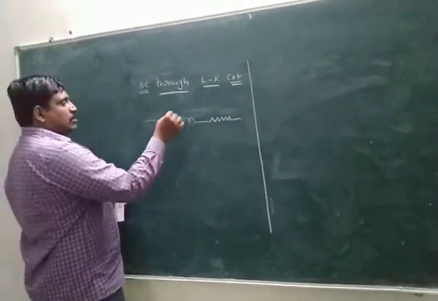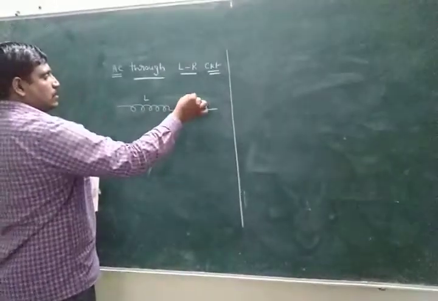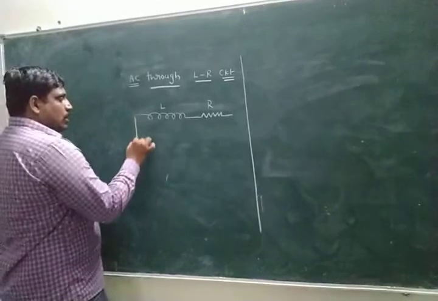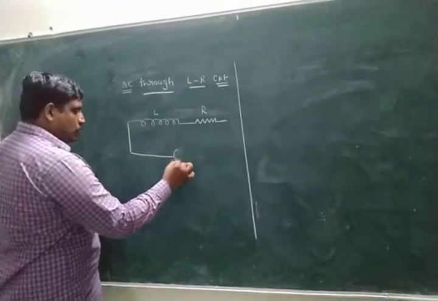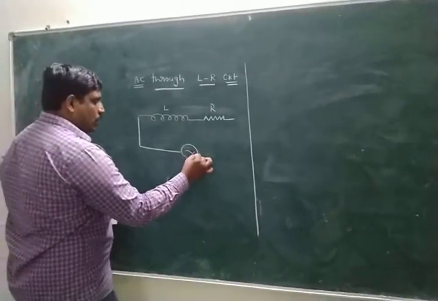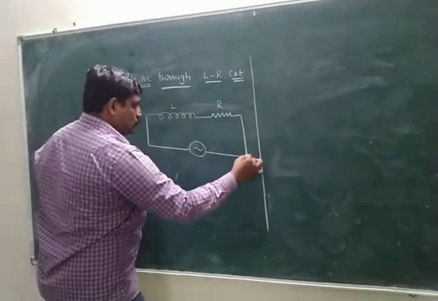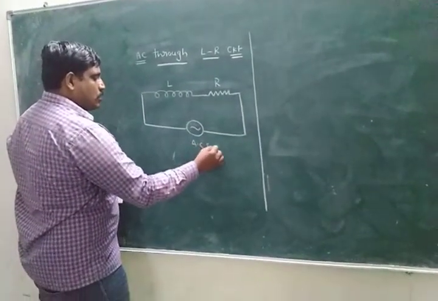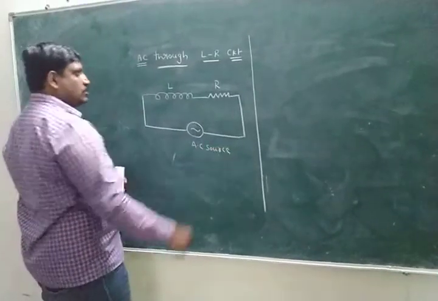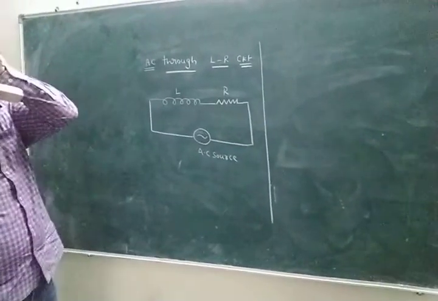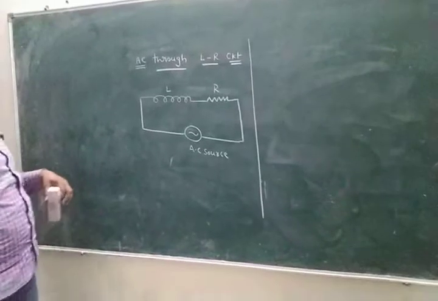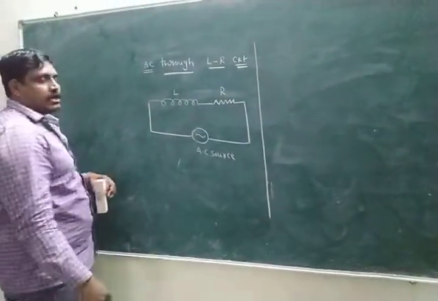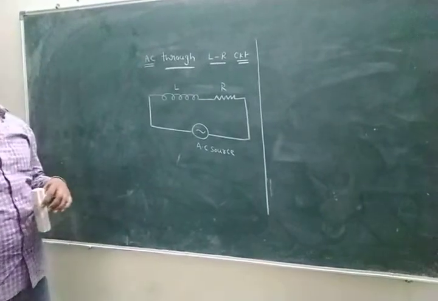Once again I repeat, inductor and resistor are both connected in series to the AC source. This is the symbol of the AC source, Nana.